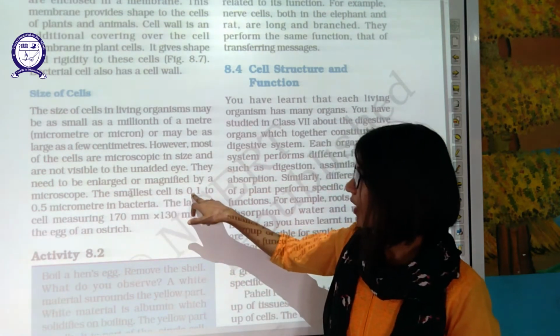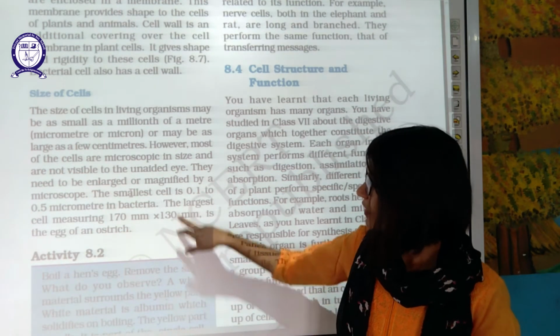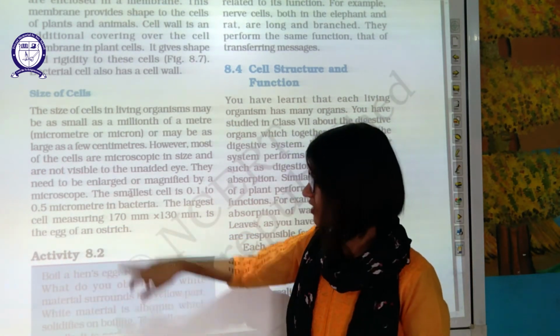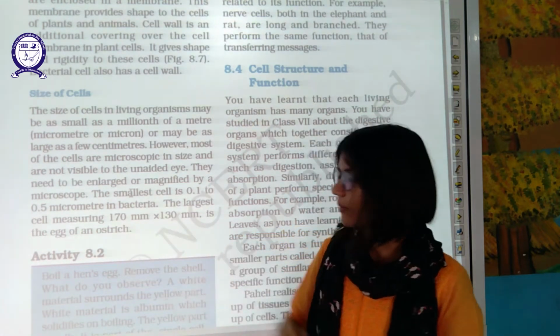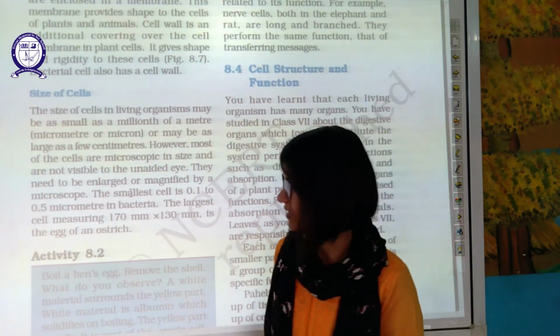Smallest cell is 0.1 to 0.5 micrometer, in a bacteria. Largest cell is the egg of an ostrich, which measures 170 mm by 130 mm. It's quite large. You can observe it with your unaided eyes.